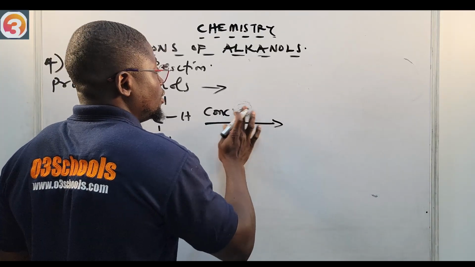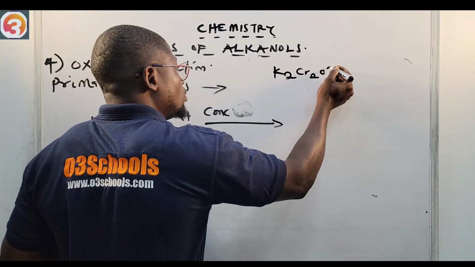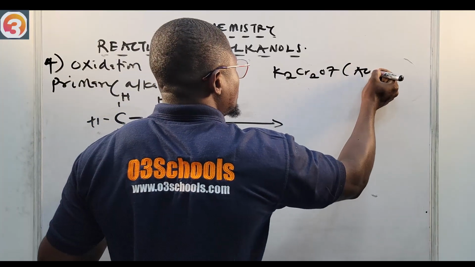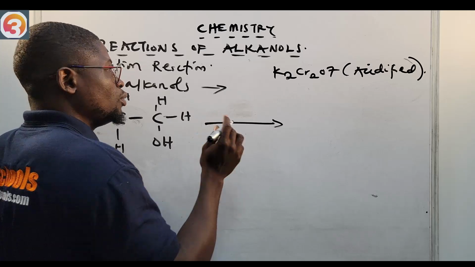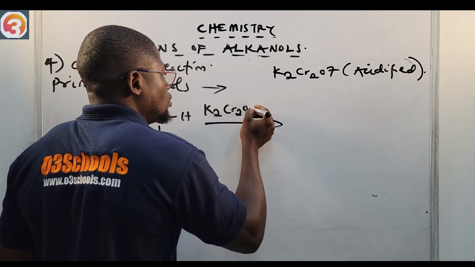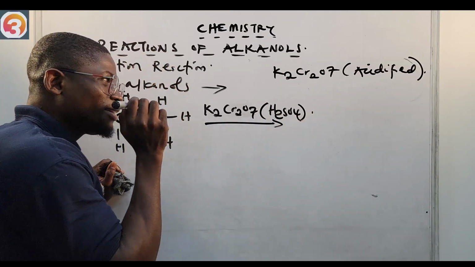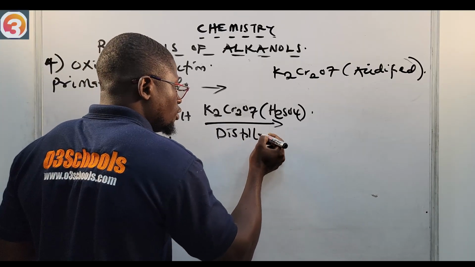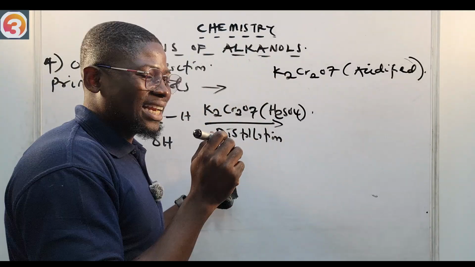Sorry, not concentrated. For oxidation, we only use K2Cr2O7, please. It's acidified. Take note, please. We use acidified K2Cr2O7. So I'm going to use K2Cr2O7 acidified with H2SO4. It is acidified potassium dichromate. Then we are carrying out distillation. So if you carry out distillation, what it gives to us is an aldehyde or an alkanal plus water.